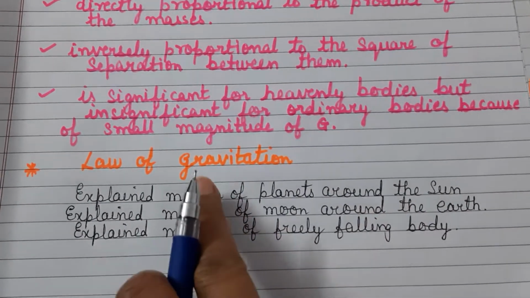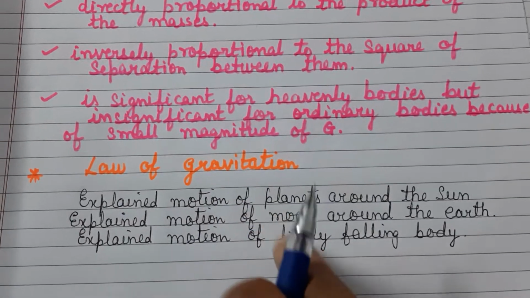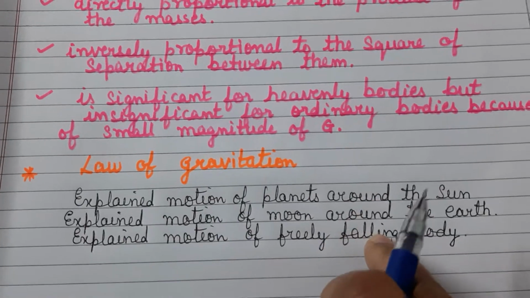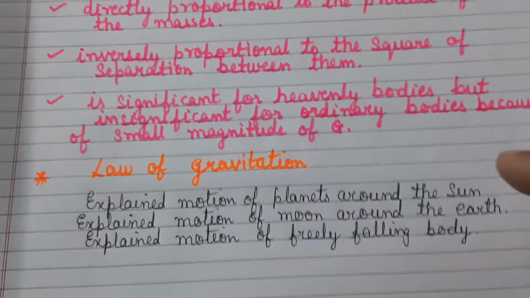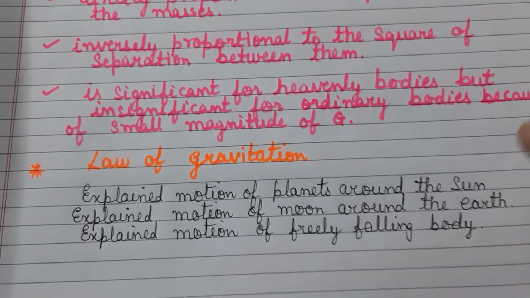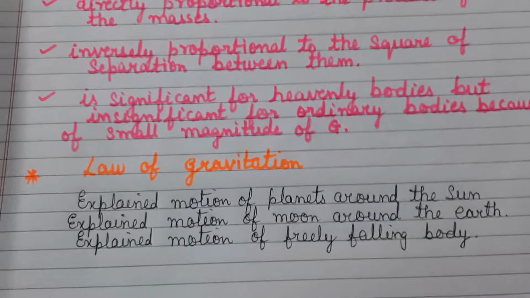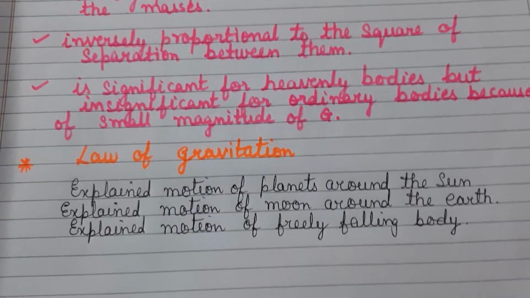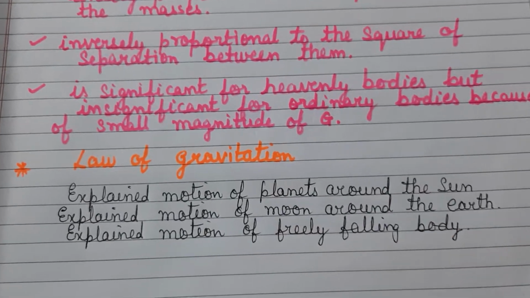You explain it in terms of the law of gravitation, because just now we have studied that every object is pulled towards the center of the earth, because there is a gravitational force of attraction existing between them. And similarly, there is a gravitational force of attraction existing between the planets and the sun, and of course between the moon and the earth.